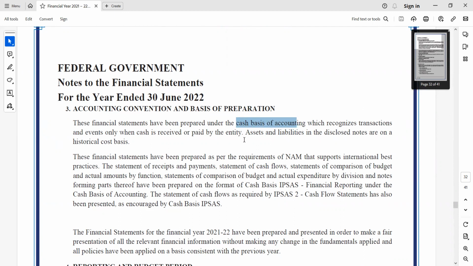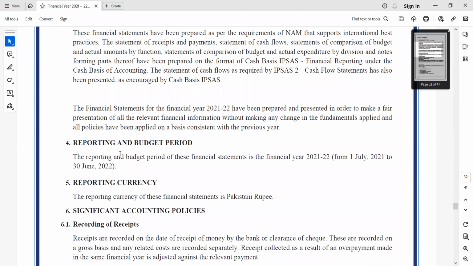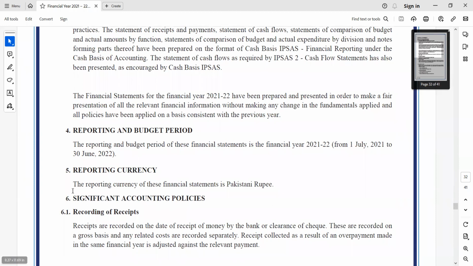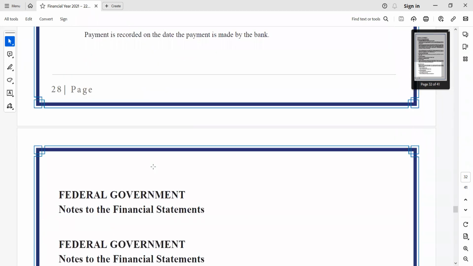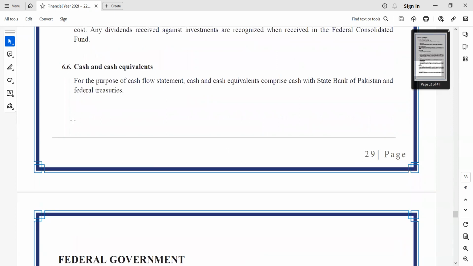So the financial statements recognize cash as soon as it is received. This is for a reporting period from 1st July 2021 to 30th June 2022, which is the fiscal year, and the currency is the Pakistani rupee. Significant accounting policies, you can look over these, and so on and so forth.